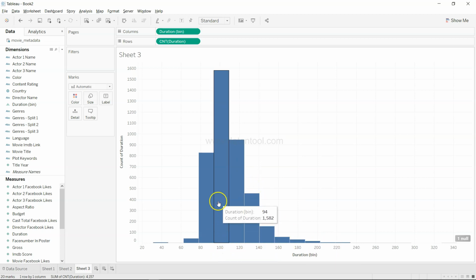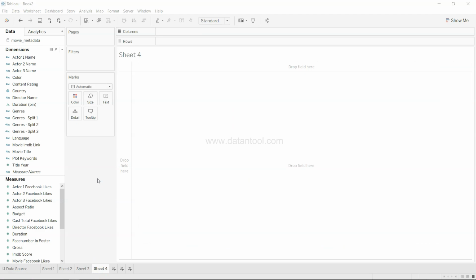But one can clearly see that the duration bin of 94 minutes is the bin in which the maximum number of movies are created, because on the x-axis you have duration bins, and here it is the count of movies. All right, so let's move on to the next one.